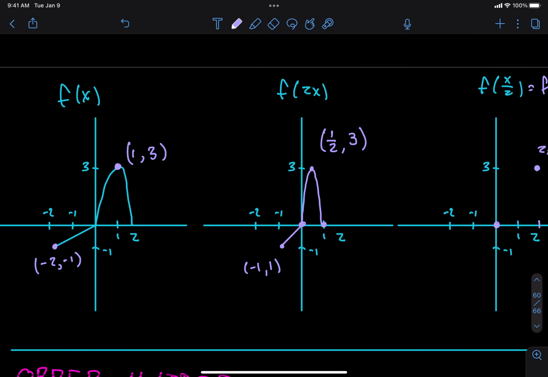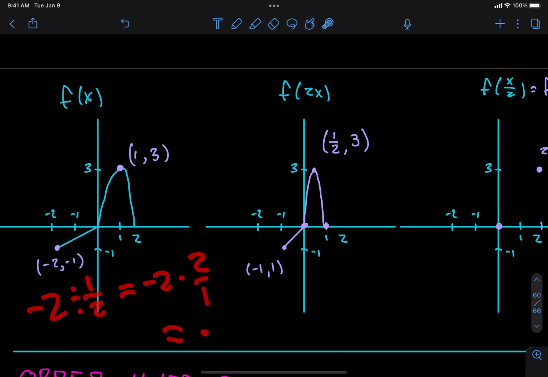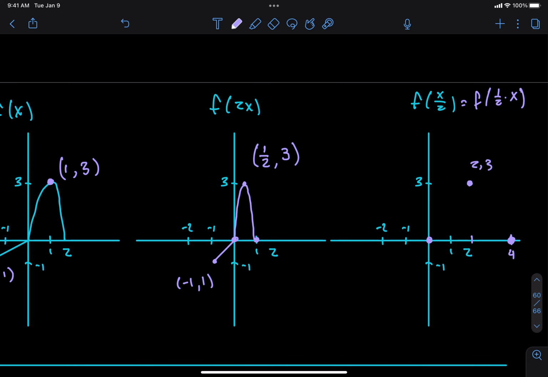And how about on the left side? Should I just move it 2 over to the right? What should I do instead? I should not move 2 to the right. I should move 2 to the left, right? I take -2, the x value. I divide it by 1/2. -2 divided by 1/2 is the same as -2 times 2 over 1, which is the same as what number? -4, right? 2 times 2 is 4. Okay, so this one goes all the way out to -4.